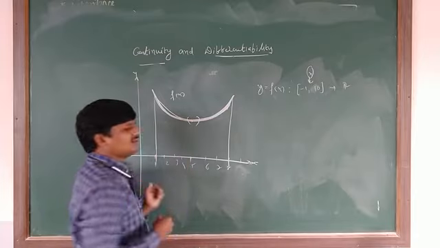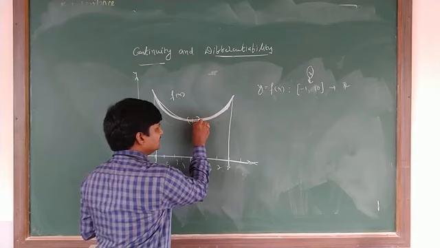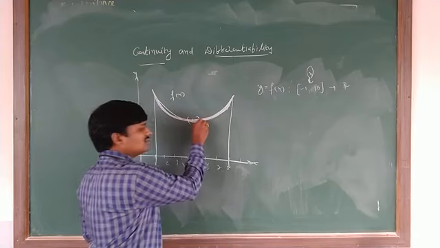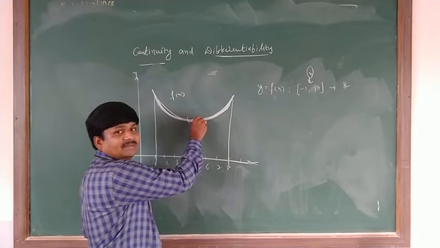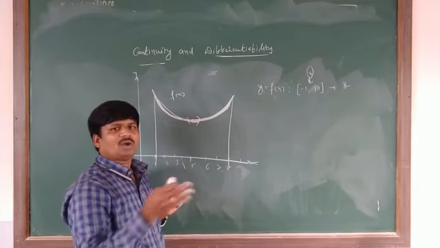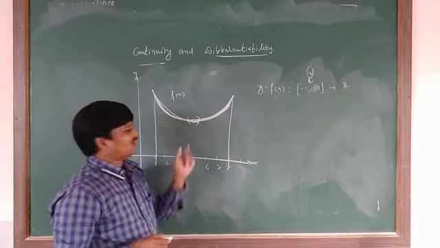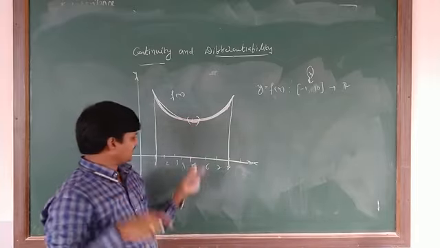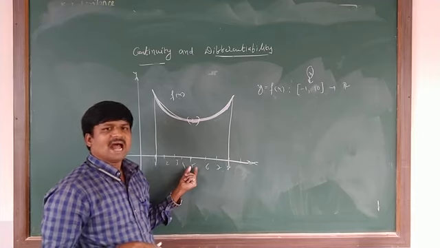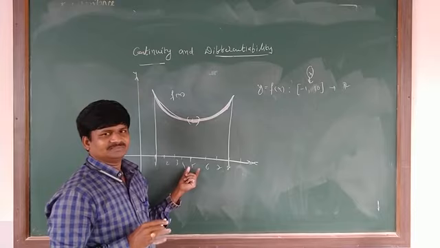I draw it like this, without jumping or breaking in the neighborhood of 5. Then the function, or the curve, is a continuous curve at 5. Are you understanding?